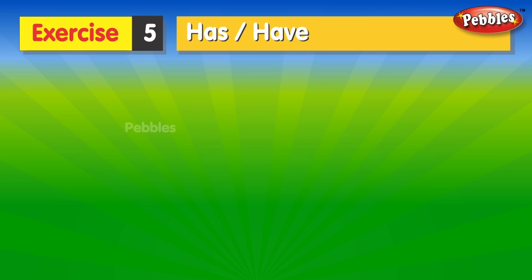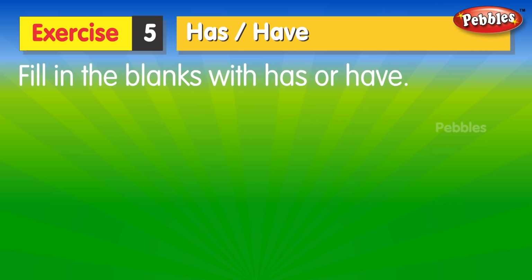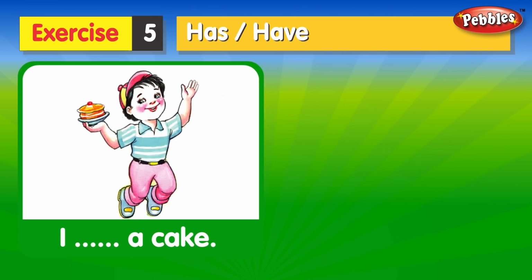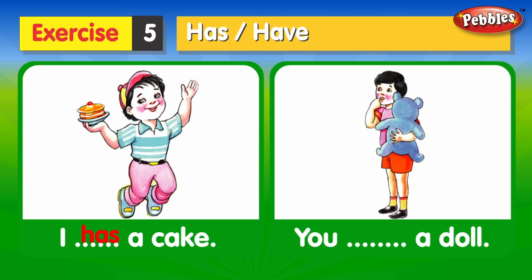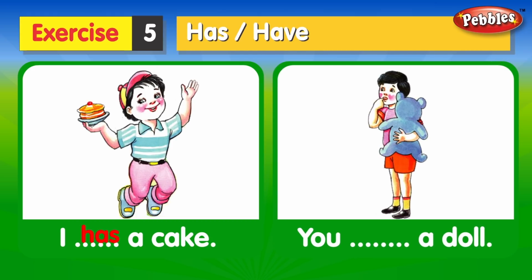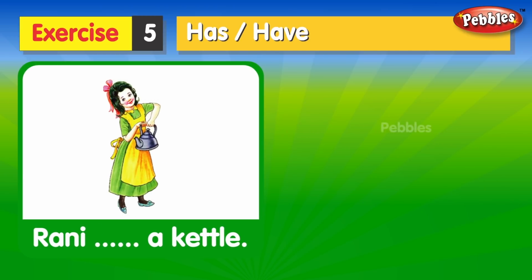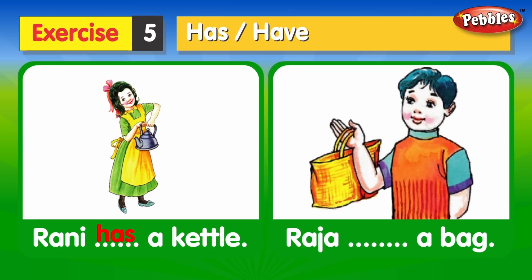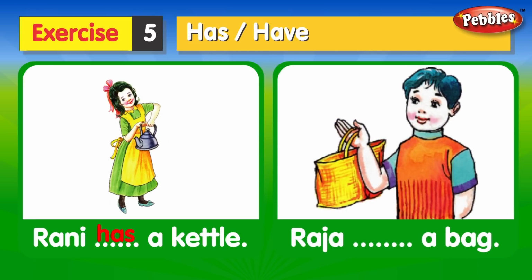Exercise 5. Has, have. Fill in the blanks with has or have. I has a cake. You have a doll. Rani has a kettle. Raja have a bag.